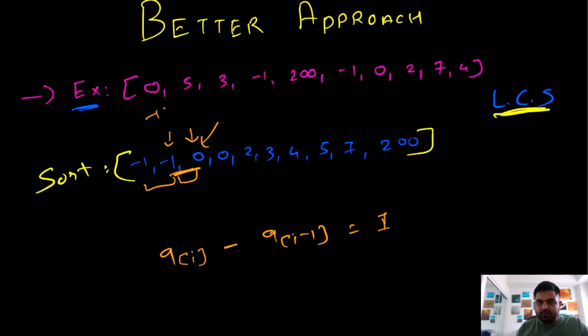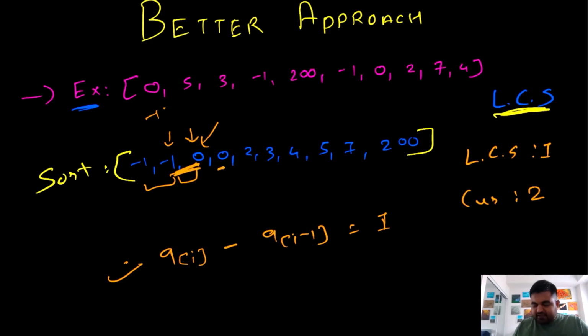Again, like brute force, we are going to use two variables. One variable to keep track of the longest common subsequence we have found so far, and the second one to keep track of the current subsequence that we are working on. So let's see how it would work. Both the values would be set to 1 initially. Now initially we are at this 0 and 1 pair, and because they are sorted, we know that they are always going to be adjacent to each other. So this is the only condition we need to worry about once we identify that the values are not the same. In this case we can say that the current subsequence we have found is actually size 2, so we can update the value over here to 2.